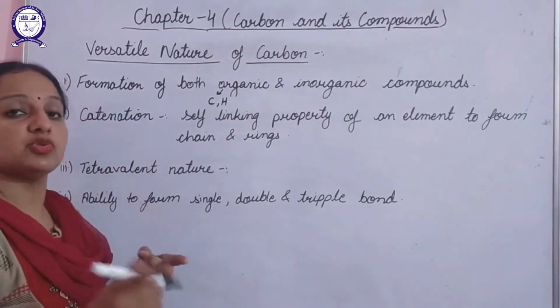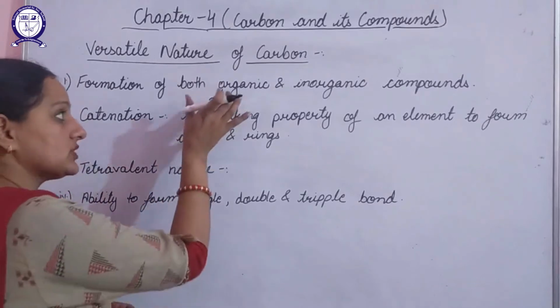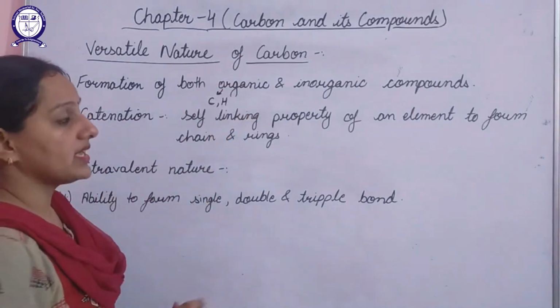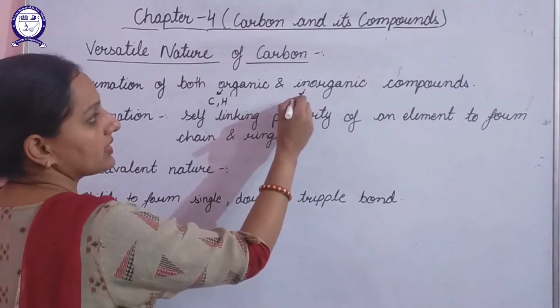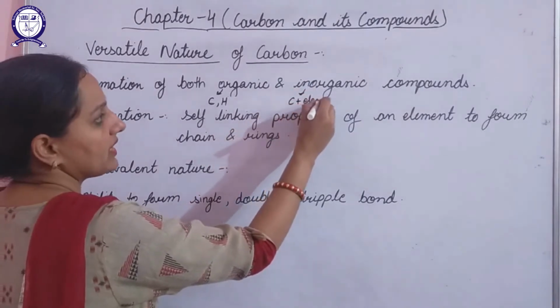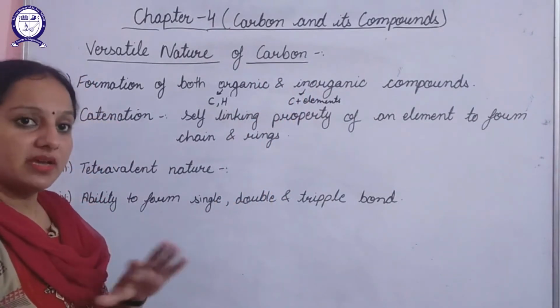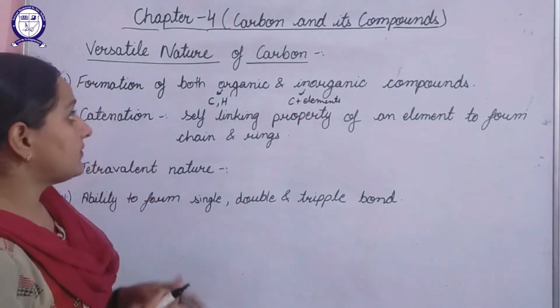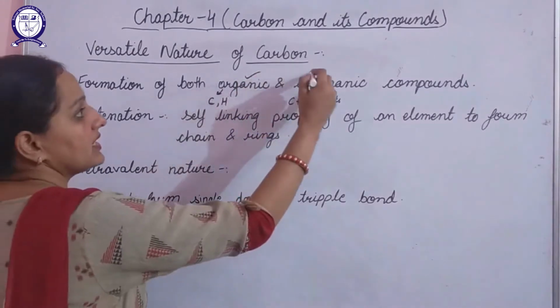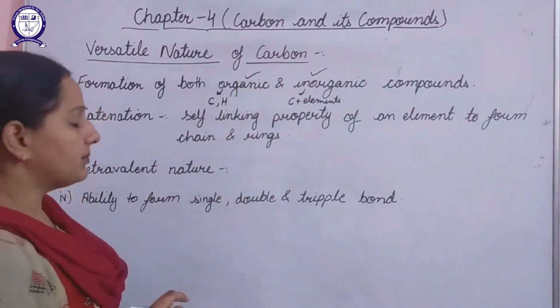So carbon, hydrogen and their derivatives: such a compound is known as an organic compound. If we talk about inorganic, when carbon combines with other elements, such a compound is known as an inorganic compound. So carbon has the tendency to form organic as well as inorganic compounds.